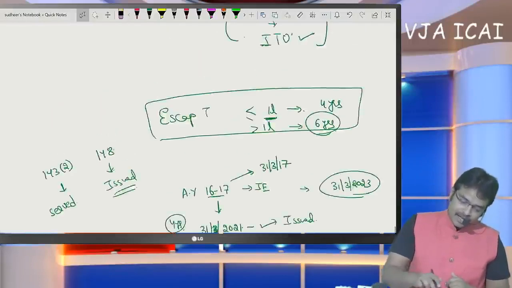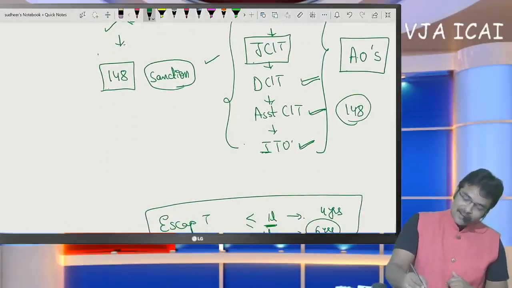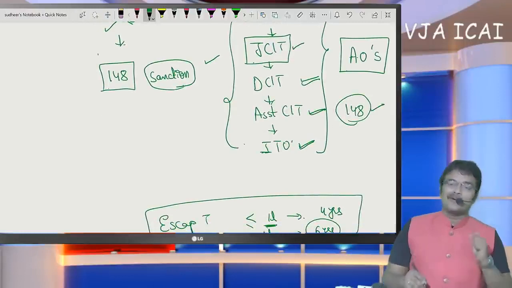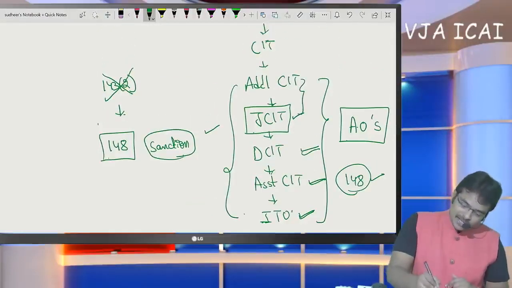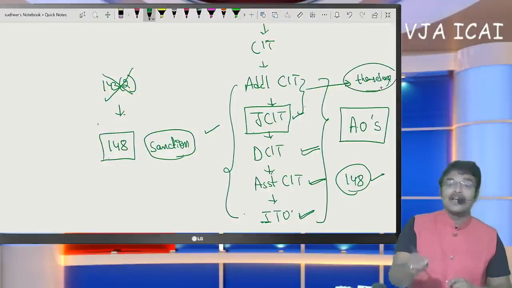If you refer to our hierarchy here, these 3 officers, in order to issue a 148 notice, require the approval of the JCIT. What about these 2 officers? These 2 officers can issue themselves. They need not take the approval of any person.